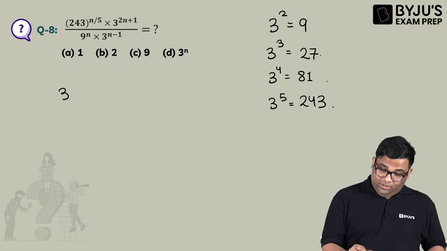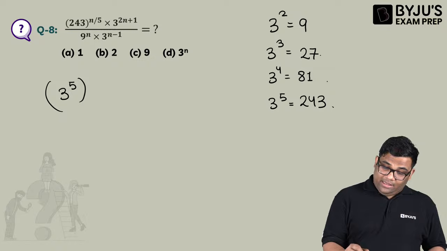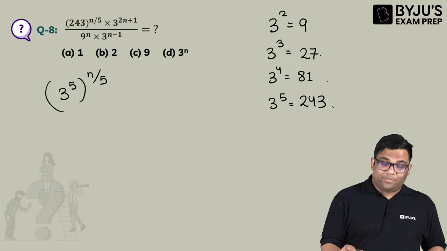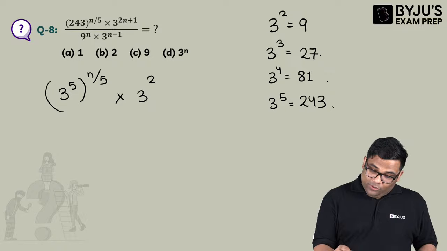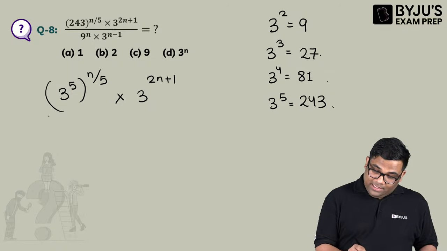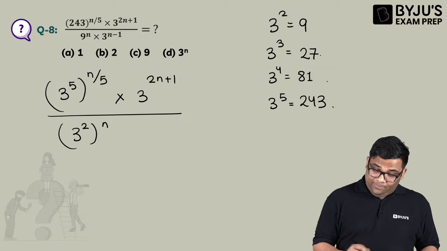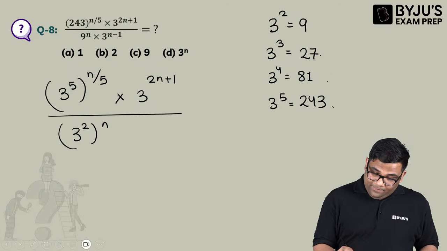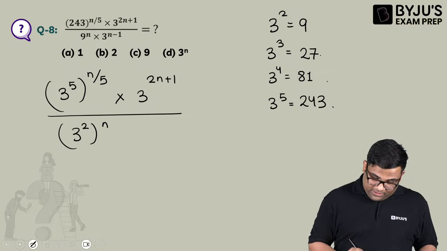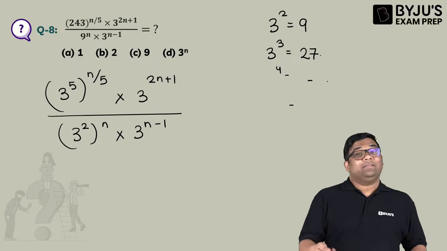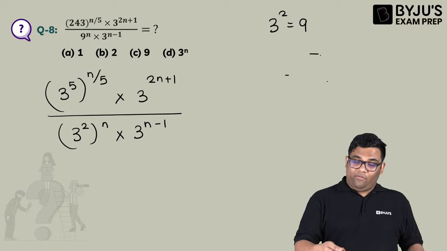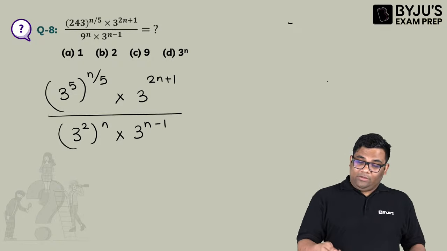So this is 3 to the power 5, and then whole to the power n by 5. And then we have 3 to the power 2n plus 1, divided by 3 to the power 2 to the power n, and then multiplied by 3 to the power n minus 1. Yes, this is written, right? I converted everything in the power of 3. Now I will use this identity.